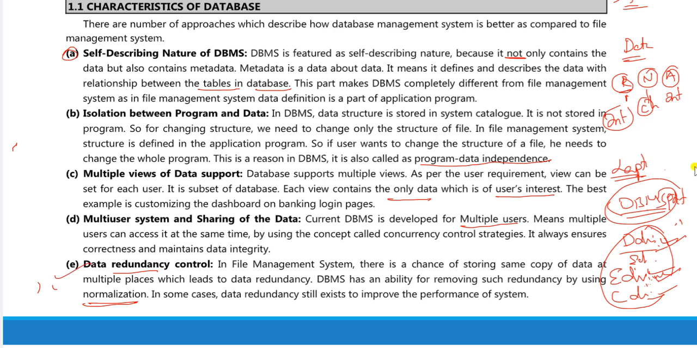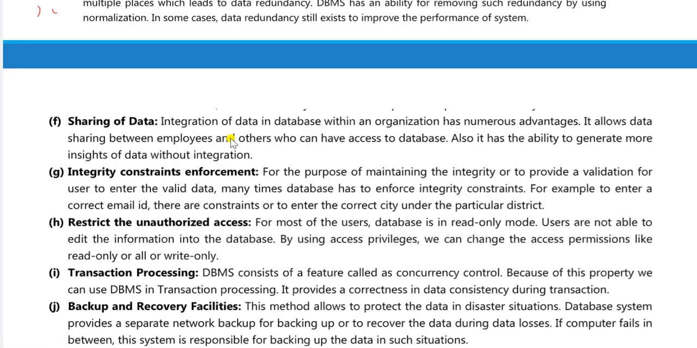So this is another characteristic of DBMS. And next: sharing of data, integrity, restricting unauthorized access, transaction processing, and backup and recovery facilities. See here, sharing the data. Sharing the data means your database allows sharing between the employees and others who have access to the database. I will show that particular figure. Three persons are sitting like this, and they access the particular DBMS. That means data is shared between these persons. That is sharing of data, right?